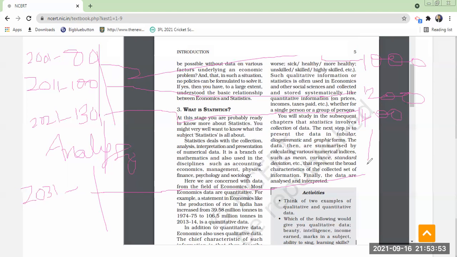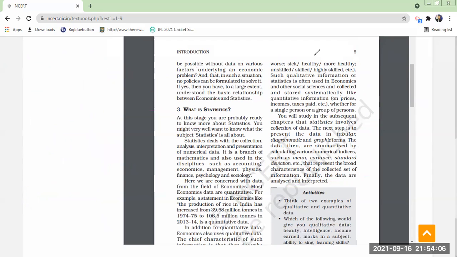Understood. So at the country level, at the organizational level, at the company level, at the individual level, every country, every organization will estimate, will take the help of statistics. So that is what you mean by saying statistics. Statistics means what? These four you have to remember: collection, analysis, interpretation, presentation. CAIP. Yes, sir. Okay.